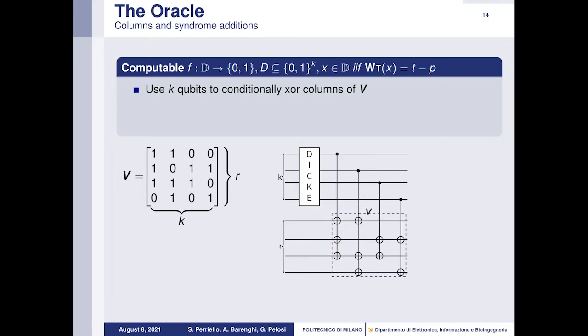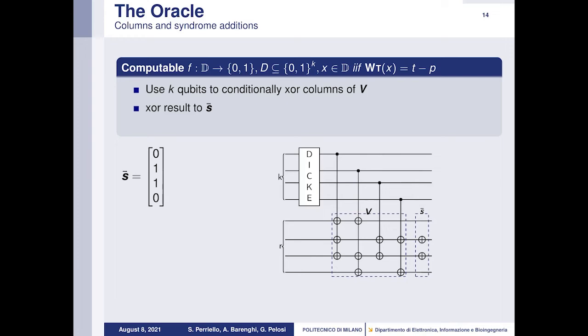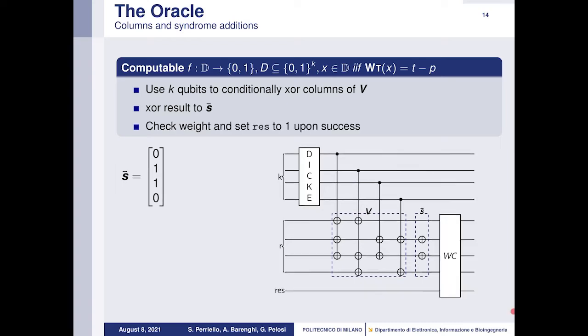Then we add the result to s bar, and at this point we have to check the weight and set the result to 1 upon success.